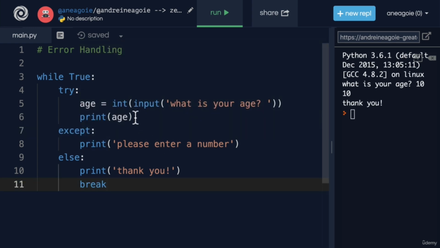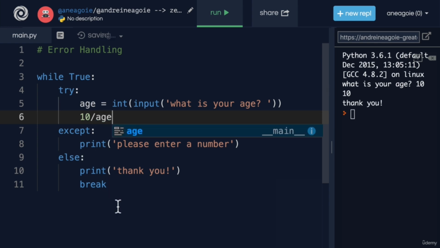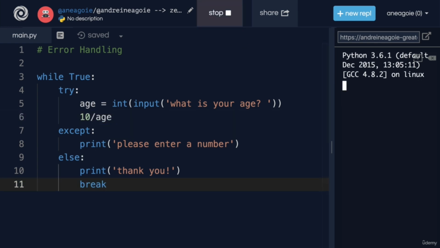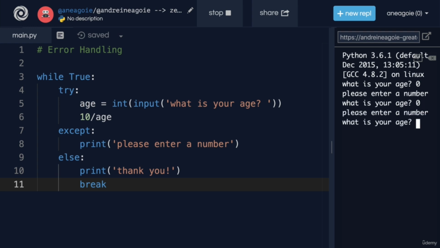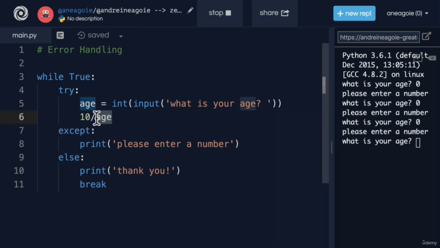But let me ask you something. What if instead of print age, I did, let's say, 10 divided by the age? If I run my program and I type in 0 and I enter, oh, I get an error. Please enter a number. But I did enter a number. This is a buggy program. Although I'm typing a number, it's still giving me the same error message.